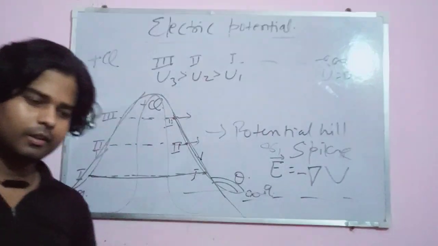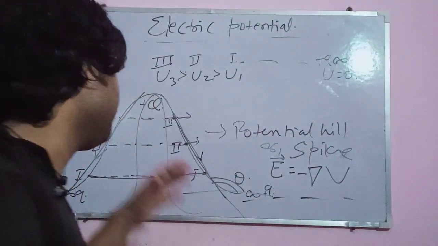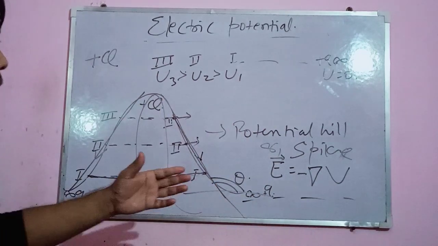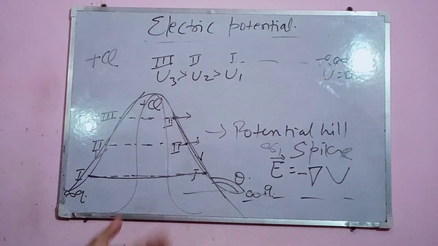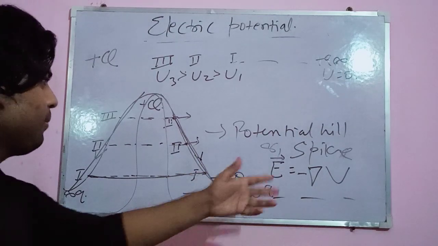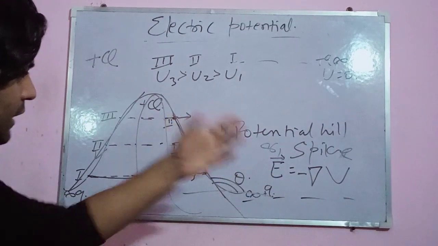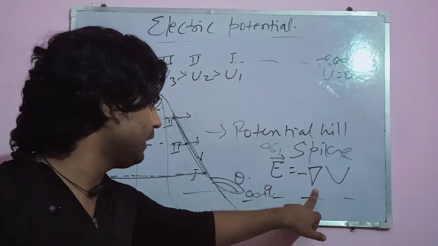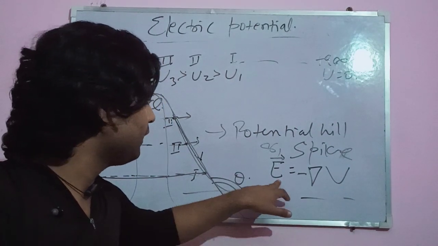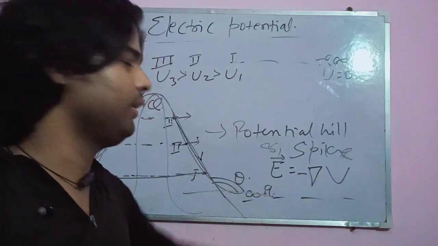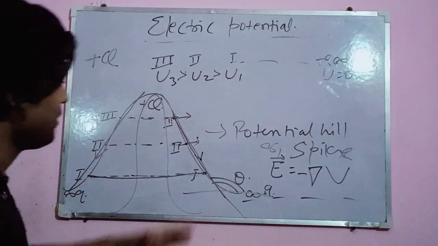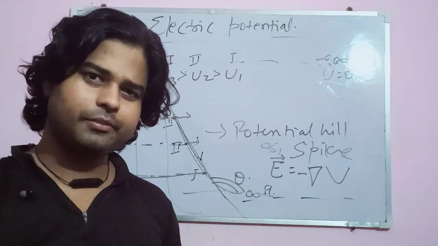So from here we get a relation between electric field and the potential difference: the electric field is opposite to the slope, to the change in the potential difference. The change in the potential difference means it's a scalar quantity, it's the gradient of the scalar. Put an arrow over the field, and the gradient equals the electric field. No need to put an arrow over the gradient. Okay. That's true. So we find a relation between electric field and potential.